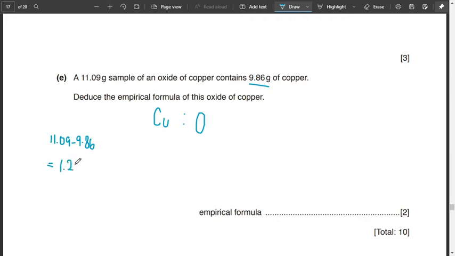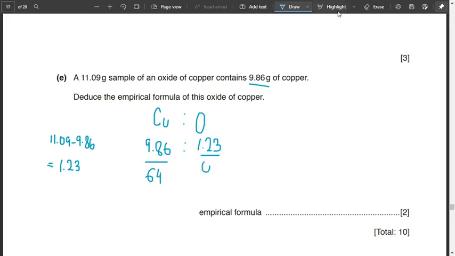Since it's 2 marks, I suggest you all do the whole solution. So there is 1.23 of oxygen mass. Oxygen mass is not given to us, so you find it, while the copper mass is already given to us, the mass that is in the sample. Then the Ar of copper is 64, that is the atomic mass of it, while oxygen is 16.